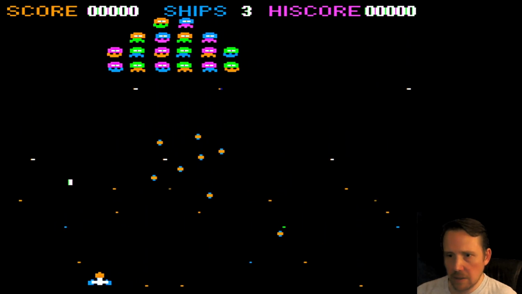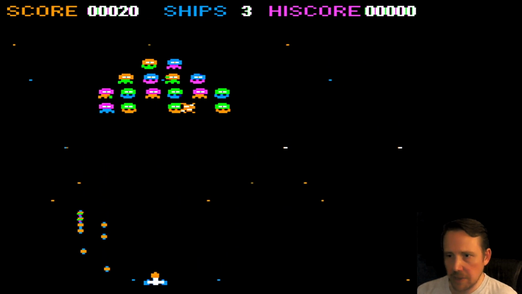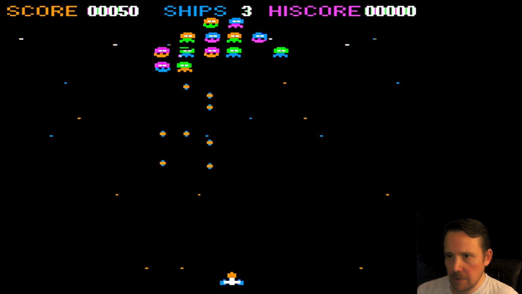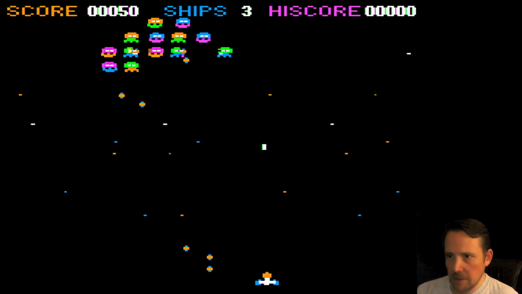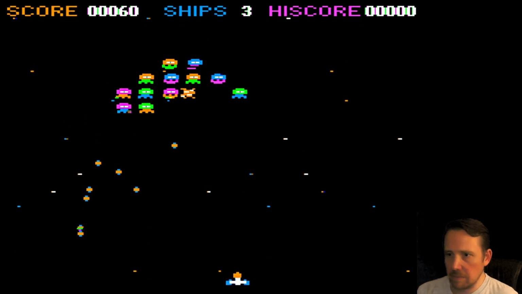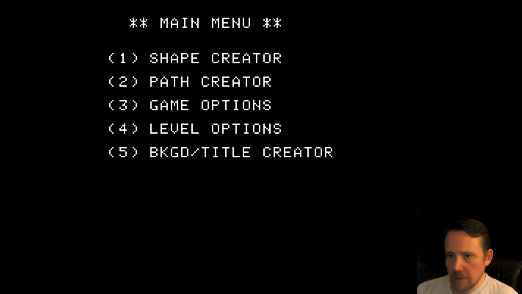Oh, nice. This is steerable missiles. Yes, it does what it says on the tin. These missiles are steering as I fire them. As you can see, that's nice. It's a nice option if you want to include that in your game. All right, let's hit return.